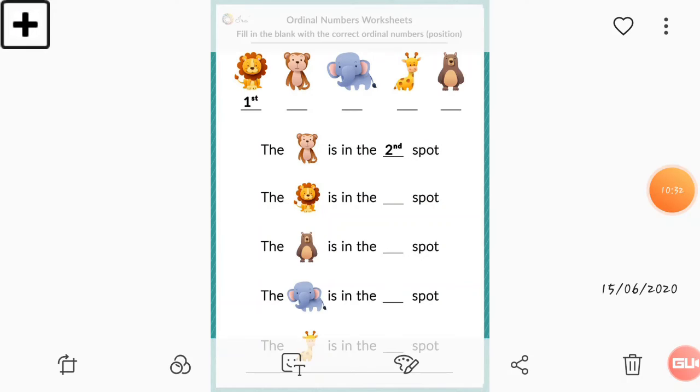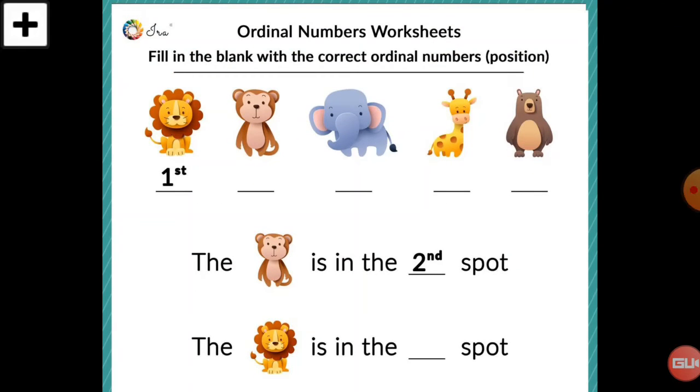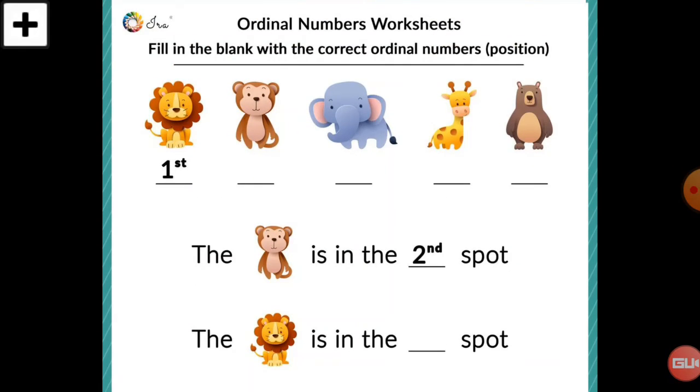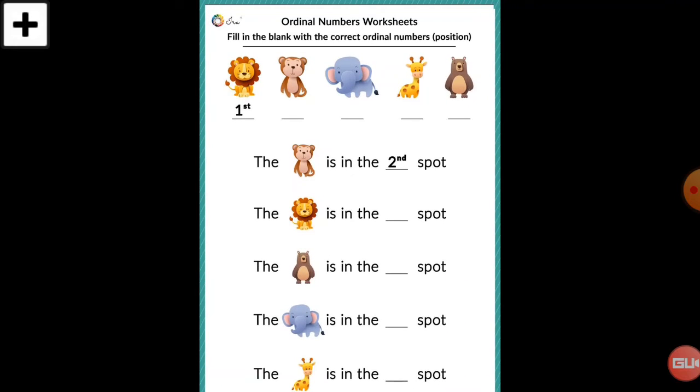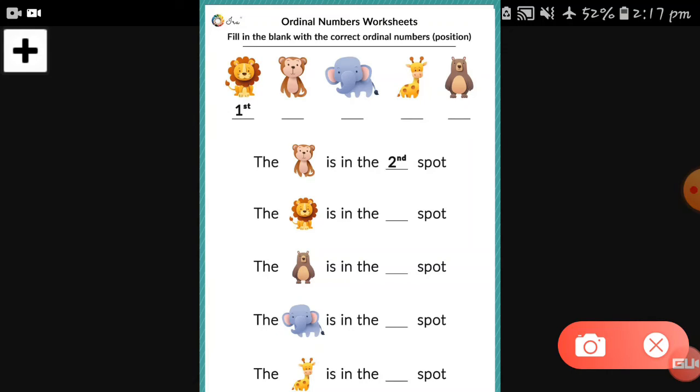Students, you can see here there is one worksheet for you. There are some animals, and let's write something here. The first one is a lion. He is at the first position, right? The second one is a monkey, so this is at the second place. Elephant is at the third place. The giraffe is at the fourth place, and the last animal is at the fifth place, right? So you have to note this down.